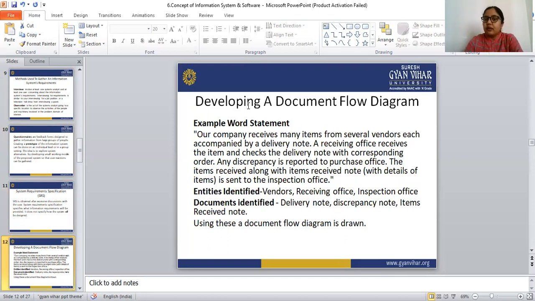Next is developing a document flow diagram, DFD. In this topic we learn how to develop a document flow diagram.